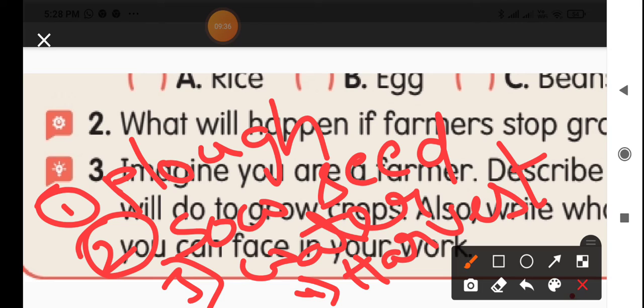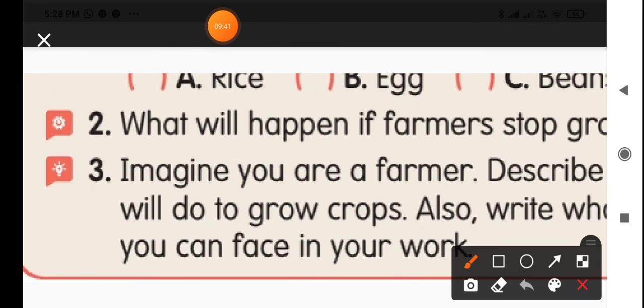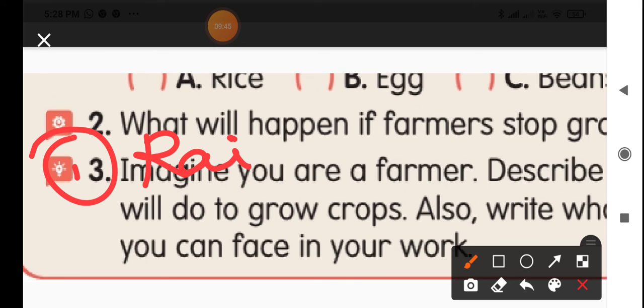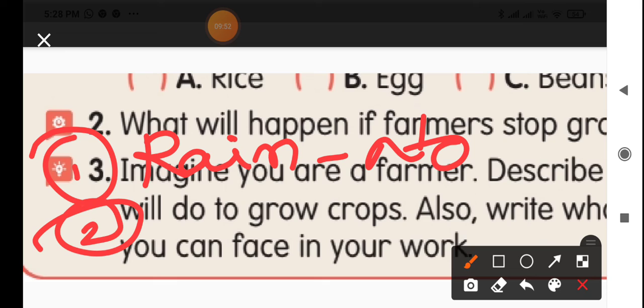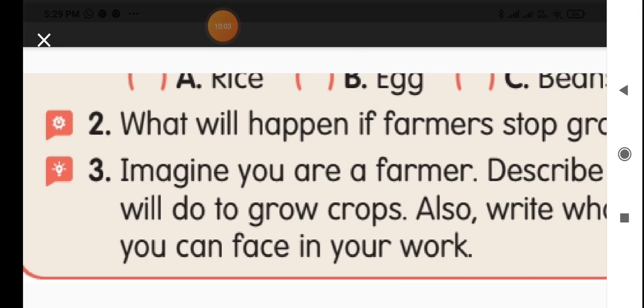Definitely, the problems will be when I am doing all these works. The problems are when the rains are not at the correct time, then I may face the problem. And if I did not select good seeds, then I cannot grow the healthy crop. So these are some problems which I may face while doing farming.